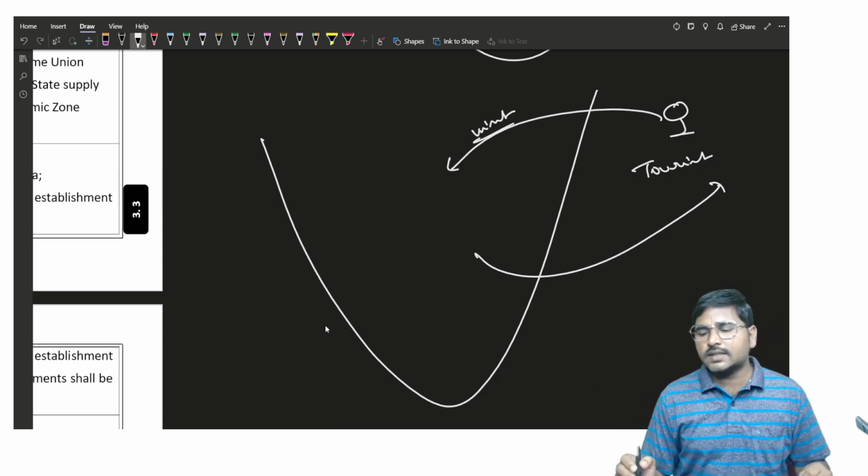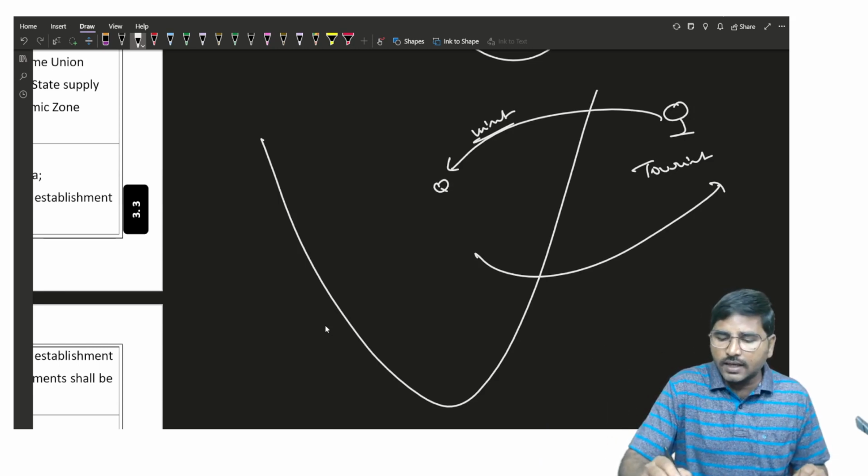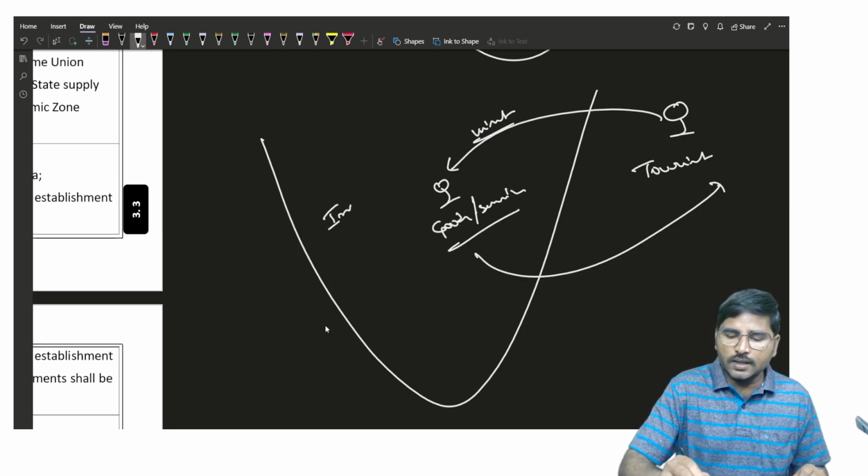Now when the tourist comes to India and purchases any goods or gets any services in India, it shall be treated as an interstate supply.